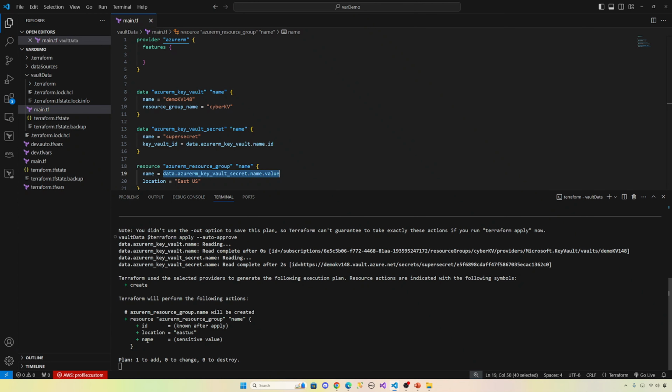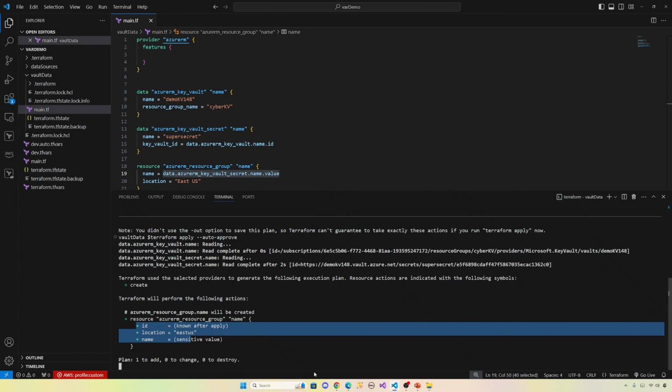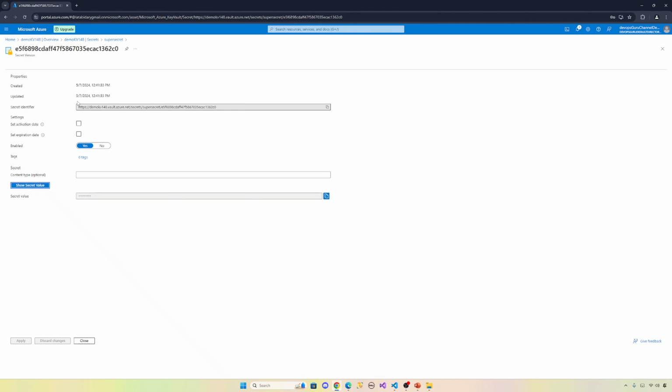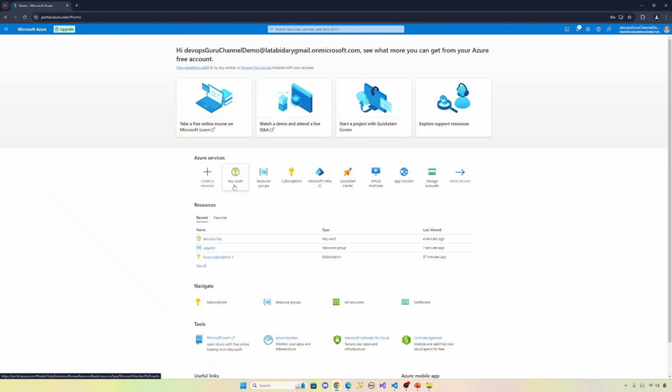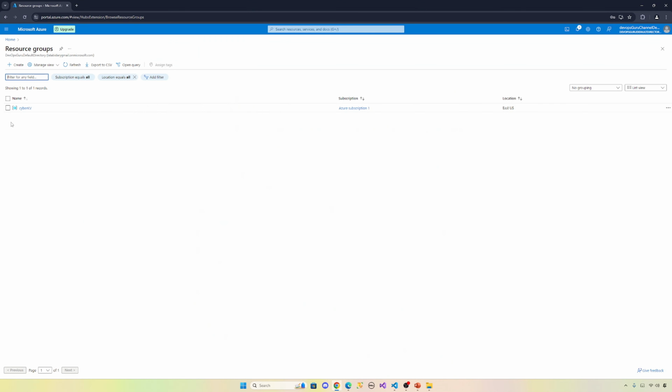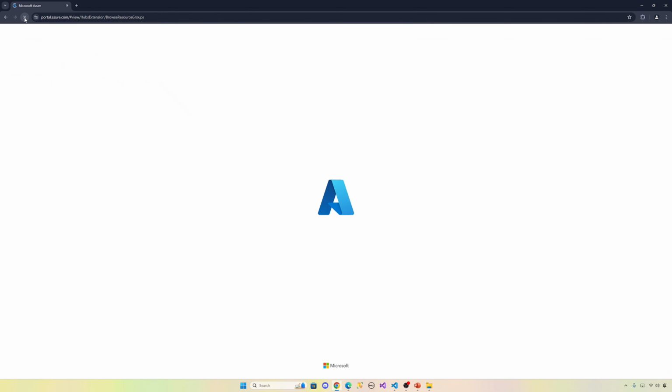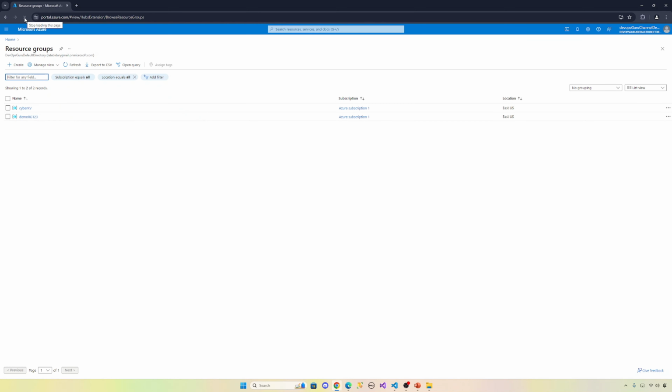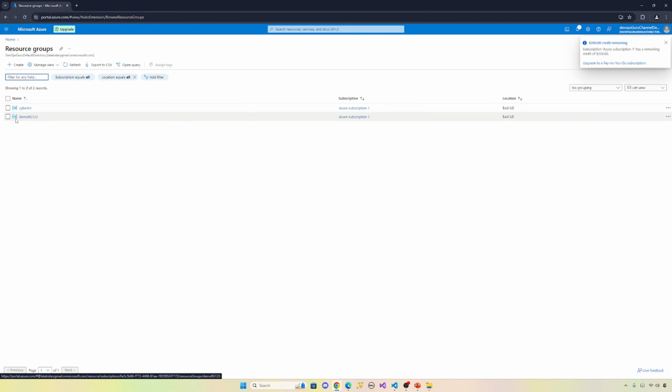Let's go to, see, it's created one resource. Let's go to Azure and verify that one. Let's go right here and resource group. This is the one that we created earlier for key vault. It's coming up. See, demo RZ123, it's picking up the name from the key vault value, demo RZ123.